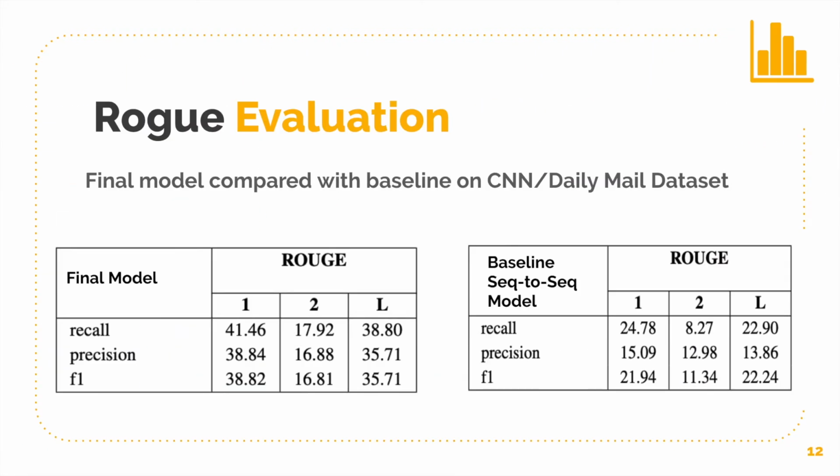These are the ROUGE scores of our model, having the pointer generator implementation, compared with the baseline model containing only the sequence-to-sequence attention mechanism. As you can see, the model performs significantly better than the baseline on all the ROUGE scores.